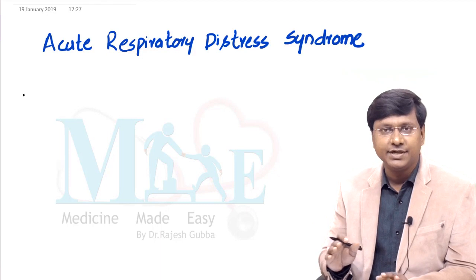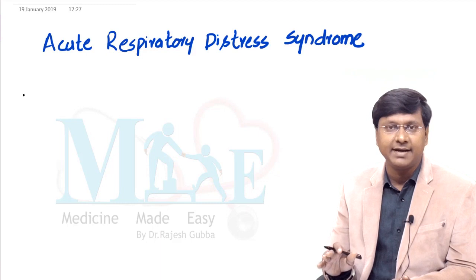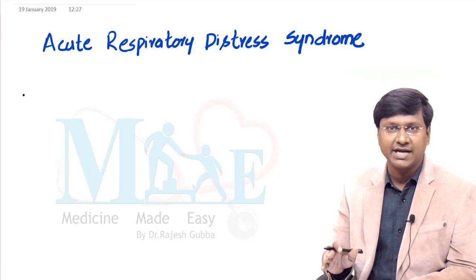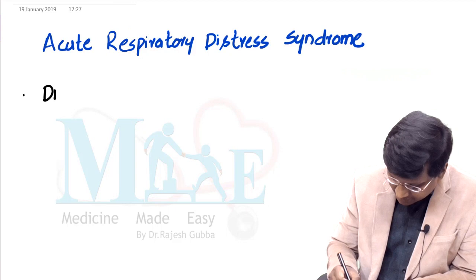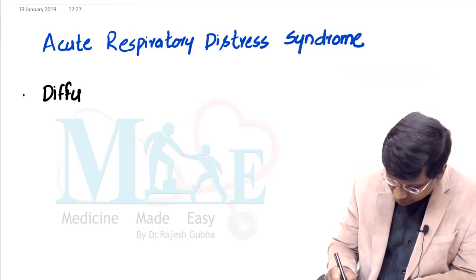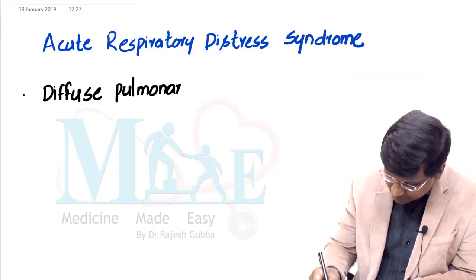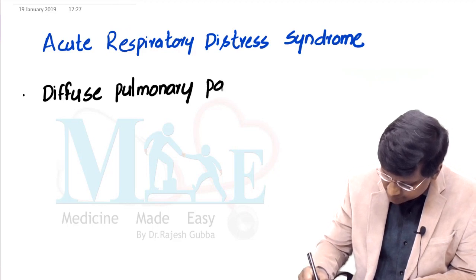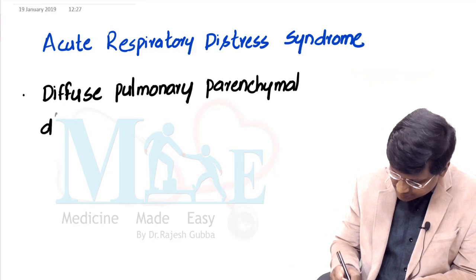It is diffuse, that means throughout the lung, and both the lungs are affected very badly, and that is the reason why the individual has respiratory distress which is acute in onset. So remember, these individuals have diffuse pulmonary parenchymal disease.